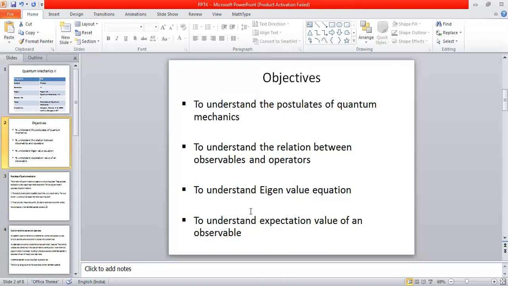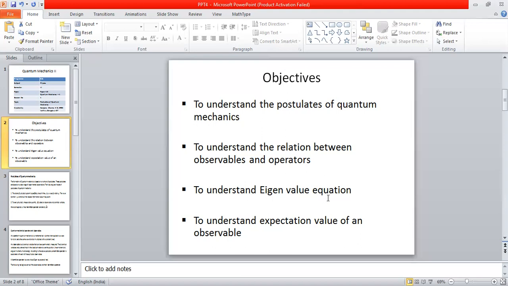Then we also try to understand what an eigenvalue equation of an operator is. We speak of the eigenvalue equation of a particular physical observable or dynamical variable. What is that eigenvalue equation? What are the eigenvalues? What are the eigenfunctions? These are the things we want to understand. So we also try to understand the eigenvalue equation and its solutions.